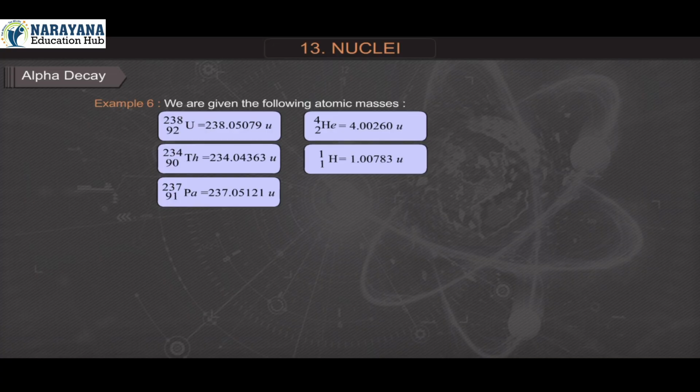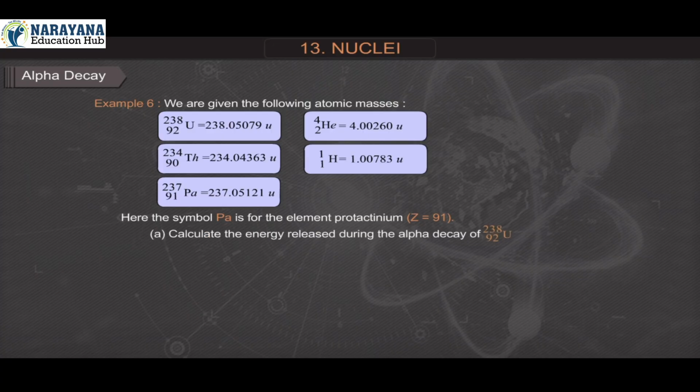Helium-2-4 is equal to 4.00260 atomic mass unit. Hydrogen-1-1 is equal to 1.00783 atomic mass unit. Here the symbol Pa is for the element protactinium, Z is equal to 91. A. Calculate the energy released during the alpha decay of uranium-92-238. B. Show that uranium-92-238 cannot spontaneously emit a proton.